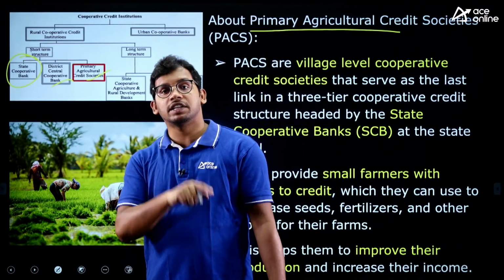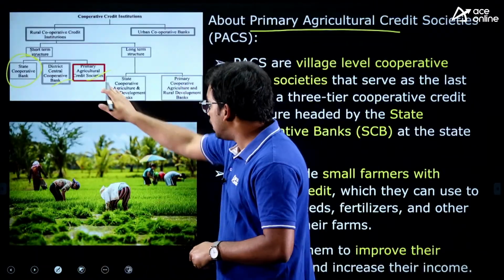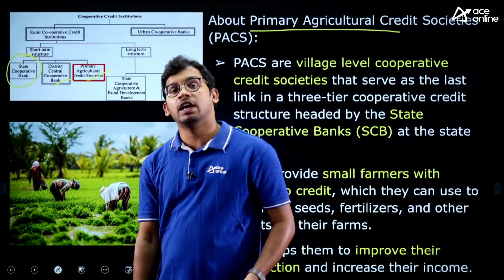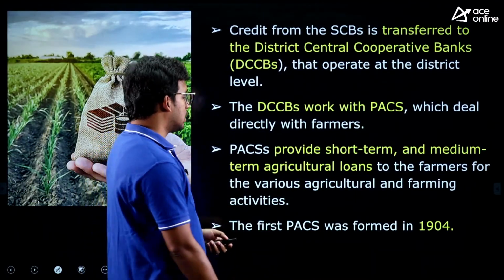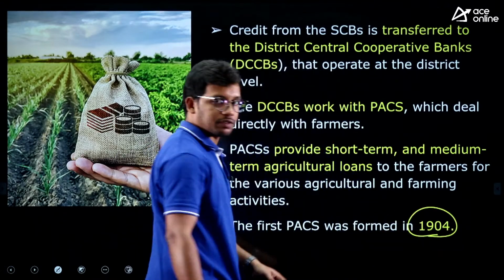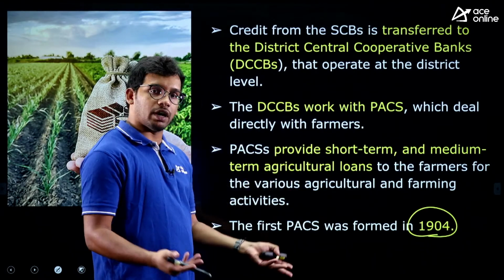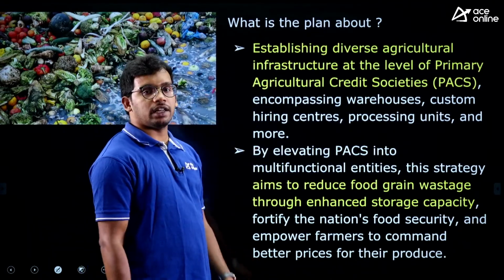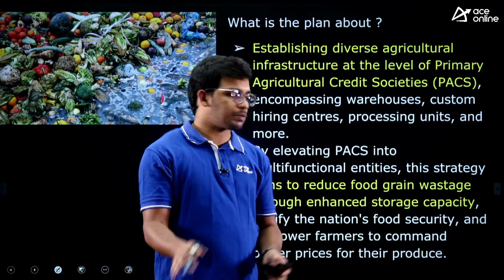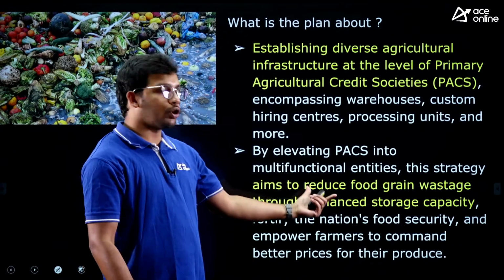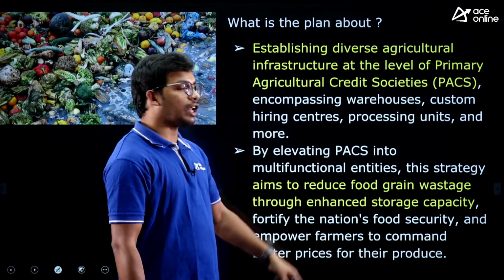That's why the government is now introducing grain storage infrastructure at the village level. At the village bottom level, they are creating the storage capacities. And primary agriculture societies, as we have seen, were first introduced in 1904. This is one important fact to be understood, and the role we have already discussed, right? So the plan is to create storage infrastructure like cold storage, transport, all these things, for every village, so there will be sufficient storage for our grain production.